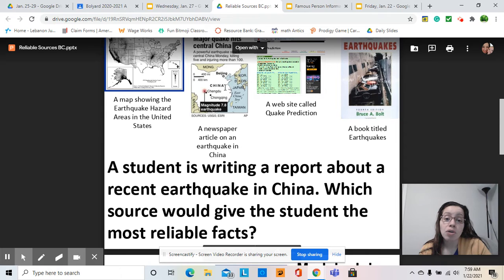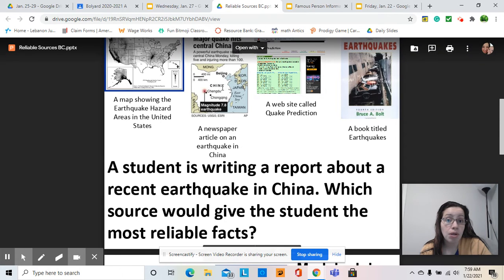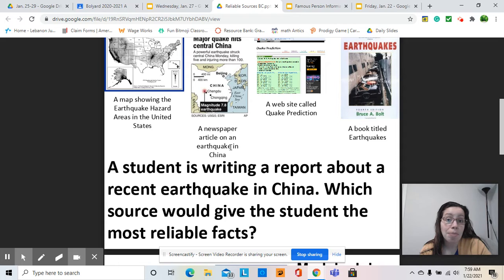A newspaper article on the earthquake in China. Well, if we were writing an opinion, I would say maybe this one, but you have to make sure because newspapers can be biased. They might have some feelings towards something. So we don't know where they got their information from. So you got to be very careful with a newspaper because sometimes they can be reliable sources and sometimes they cannot. So you have to be very careful about it.